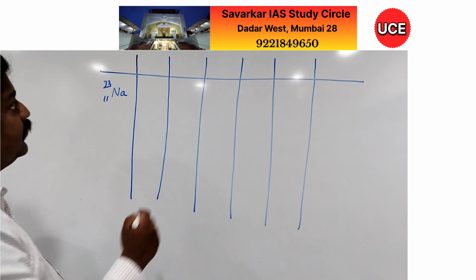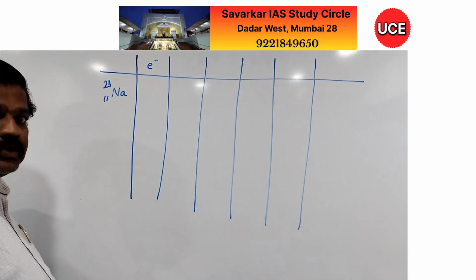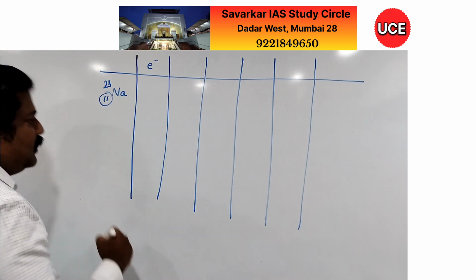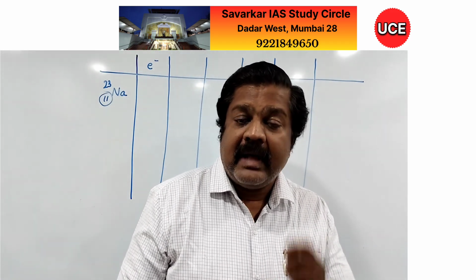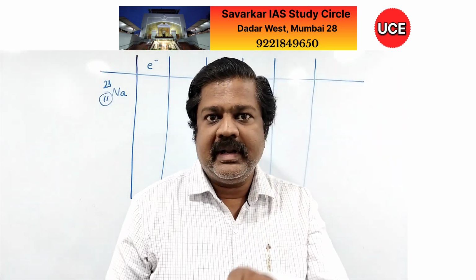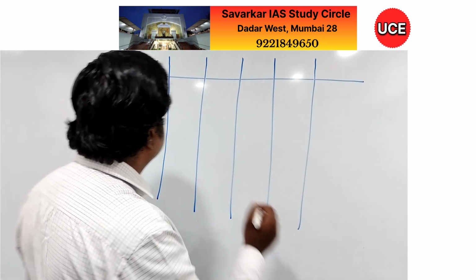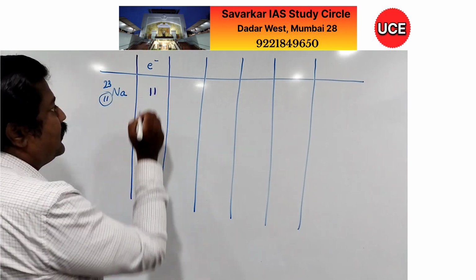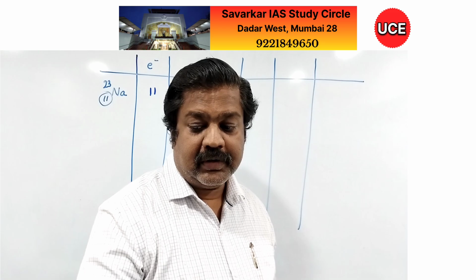Now here number of electrons in atom. So you are aware that atomic number is equal to number of electrons in any atom. Actually it is number of protons, but in any neutral atom number of protons is equal to number of electrons. Therefore I am writing here number of electrons as 11. But this is not sufficient.